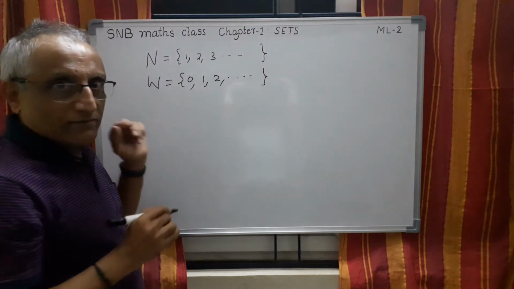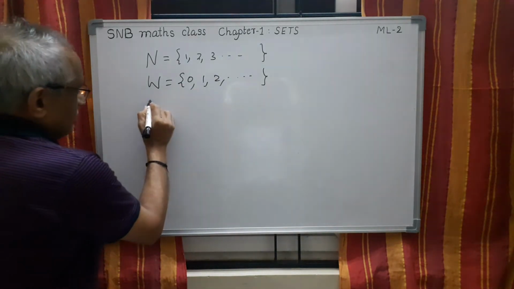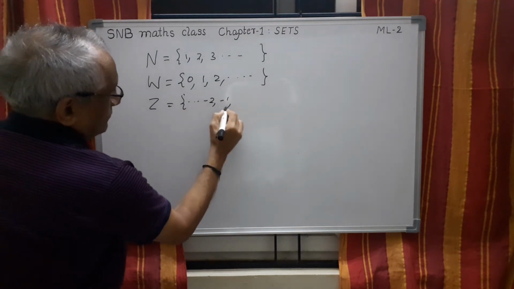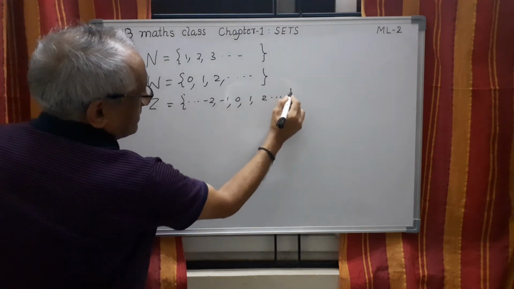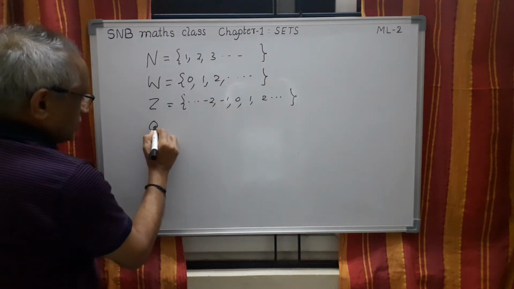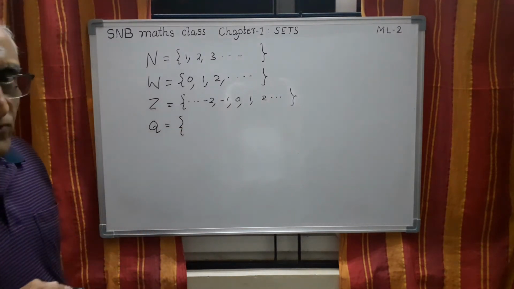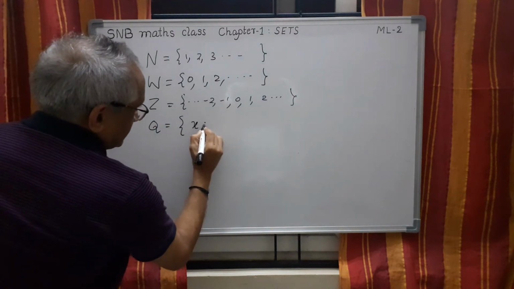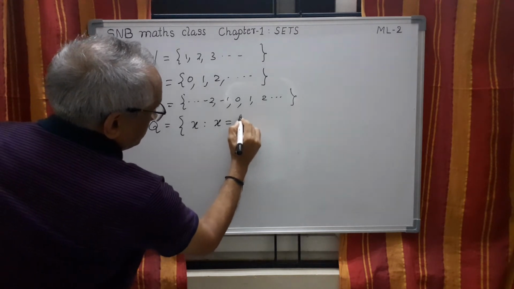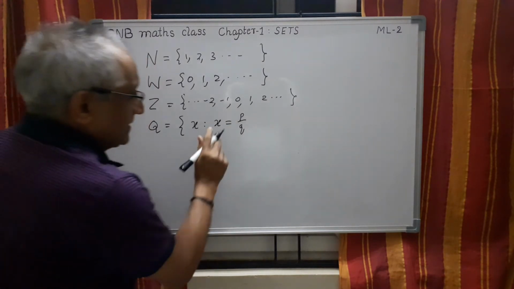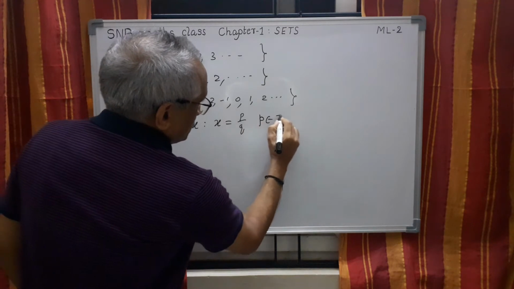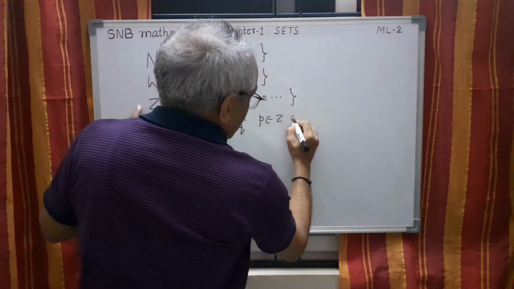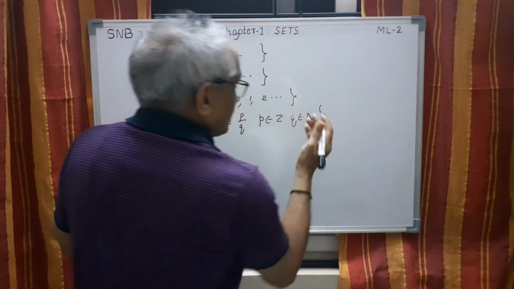We call it the whole numbers. This development, then we extended it to Z, that is ..., -2, -1, 0, 1, 2, etc. Then the next one is Q. How to write Q using set builder form? You have to write {x such that x = p/q}. So what is p? p belongs to Z here. It can be both positive and negative, and q belongs to N. If you write this, our problem is solved.